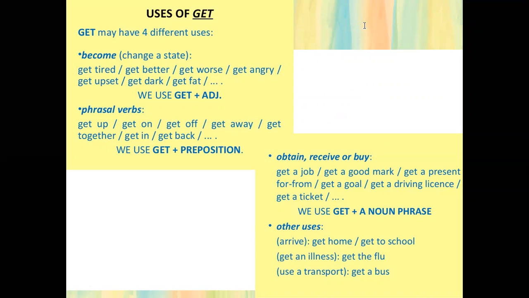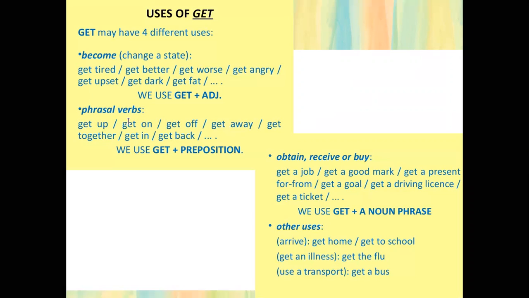The second one is for phrasal verbs. Depending on the preposition, the meaning of the phrasal verb changes; the verb is going to change. For example, if I add up, get plus up is levantarse. Get up, I get up in the morning.